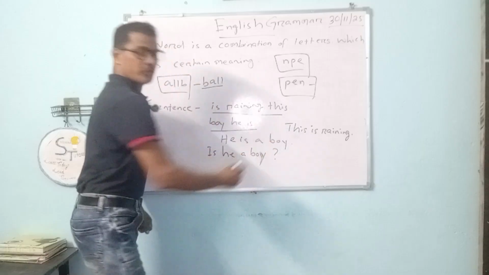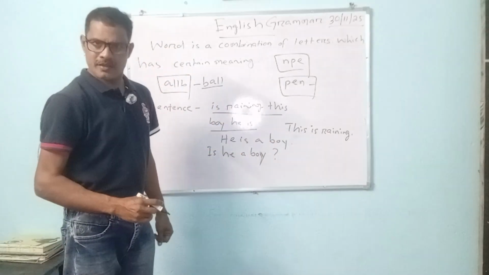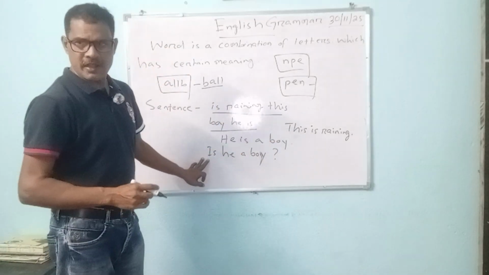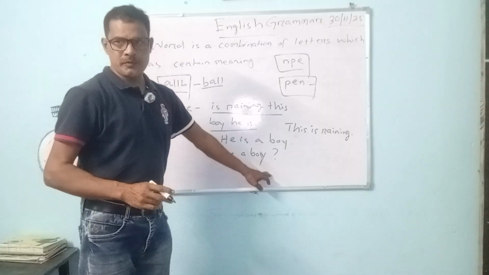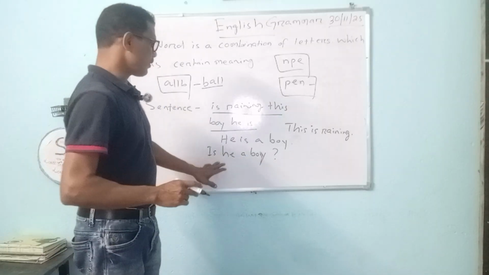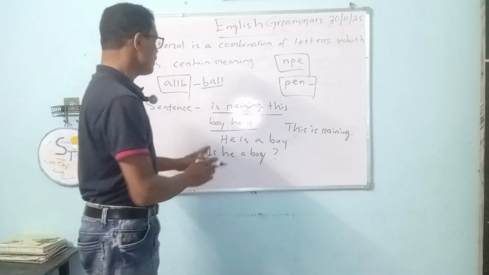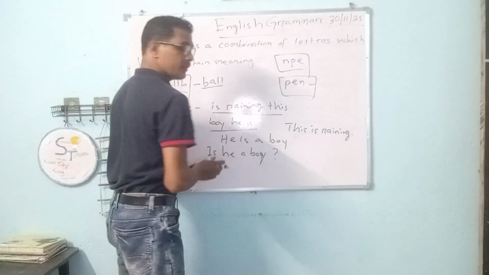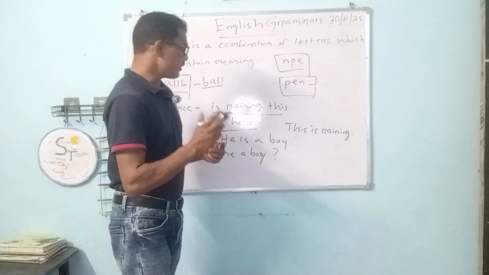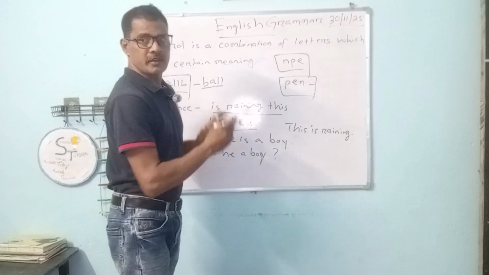And there must be a question mark. Okay, it starts with a capital I and ends with an interrogative mark. It has a subject, is a verb, and a complement. So we can call this a sentence, because it has a clear meaning and clear structure.